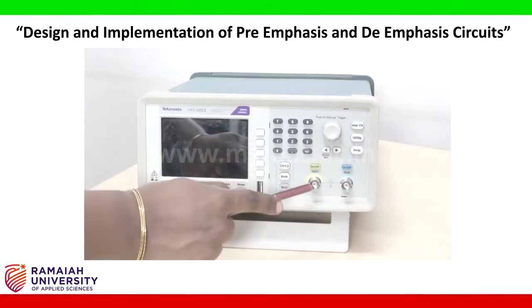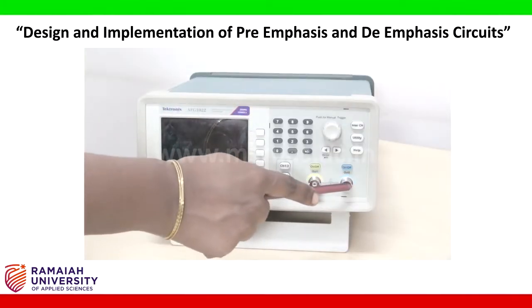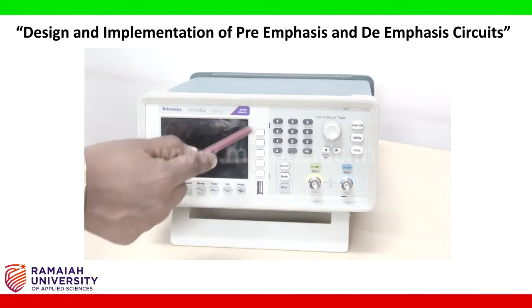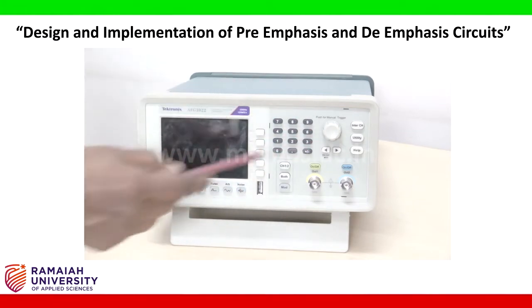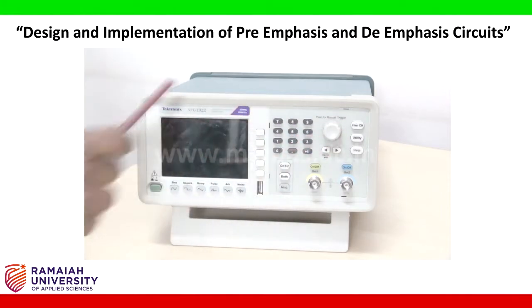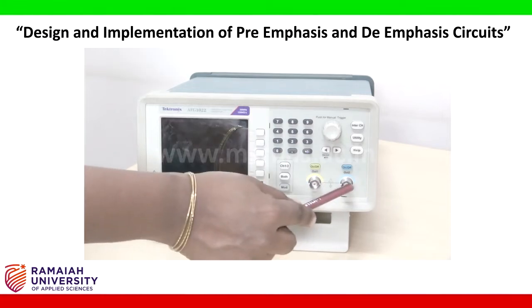It has two channels. The display can show at a time either this channel or this channel. It can generate sine wave, square wave and so many other waveforms. This is the switch on switch off button. And the display values can be entered using this keypad. This knob can be used to turn wherever the numbers are needed. Channel 1 output is from here, channel 2 output is from here.